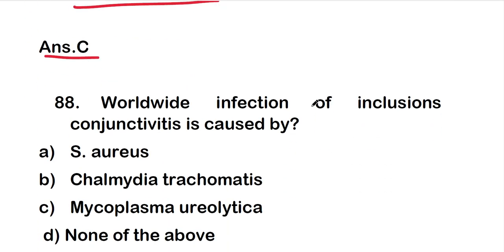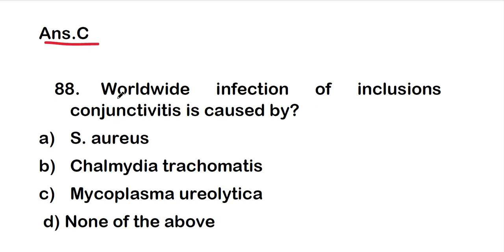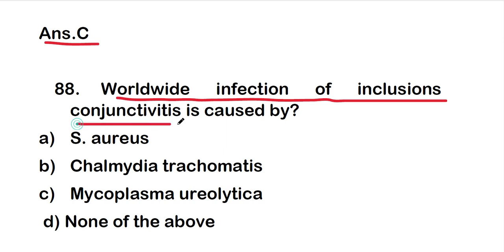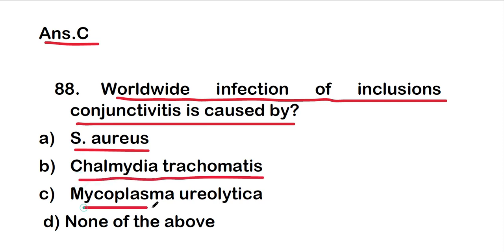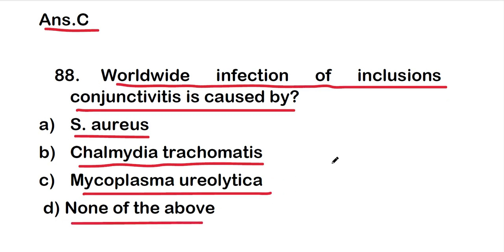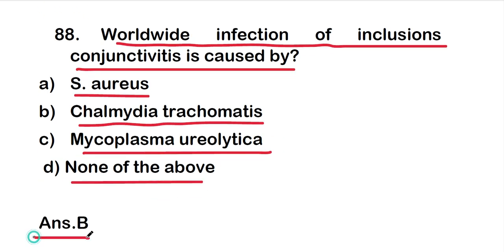So move on to question number 88, that is worldwide infection of inclusion conjunctivitis is caused by option A, that is S. aureus, option B Chlamydia trachomatis, option C Mycoplasma urealyticum, option D none of the above, and the right one is option B, that is Chlamydia trachomatis.